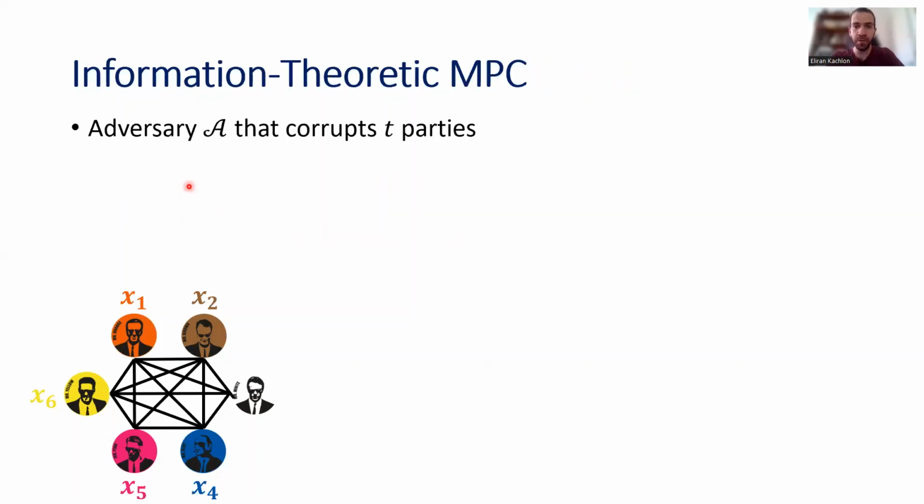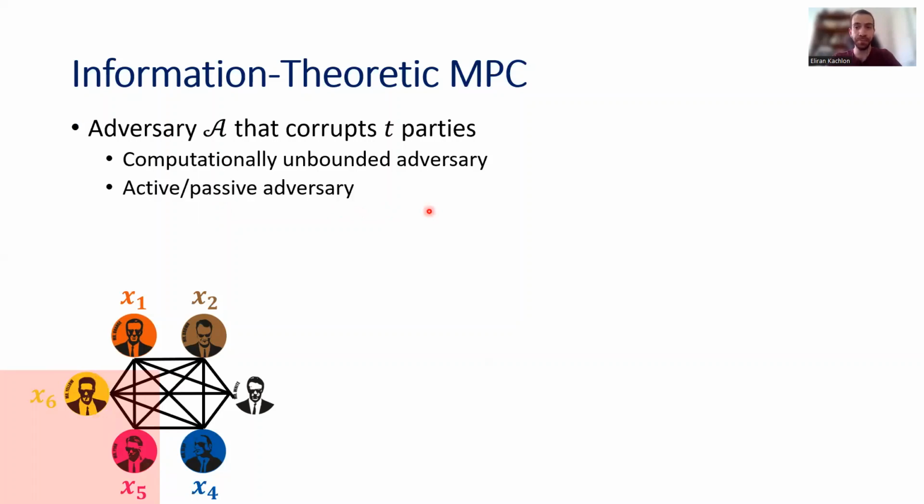So just to be more formal, we assume that there exists an adversary A that corrupts T parties. In this example, the adversary corrupts Mr. Yellow and Mr. Pink. And in information theoretic MPC, we consider a computationally unbounded adversary, which means that I'm not going to use any cryptographic assumptions here.